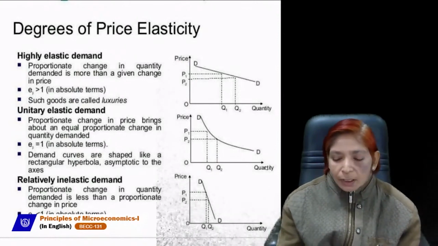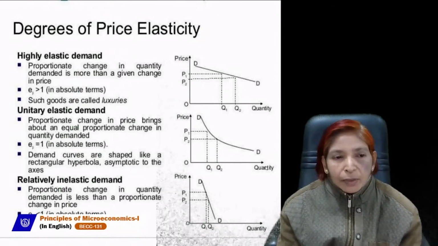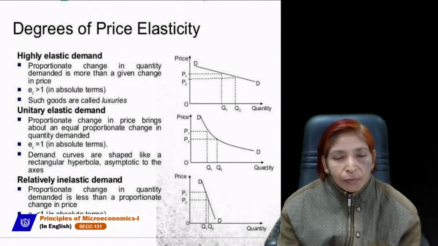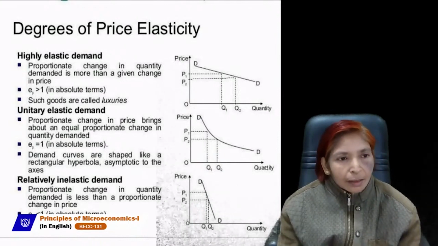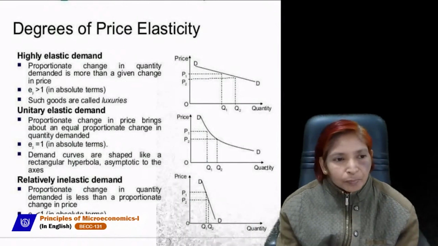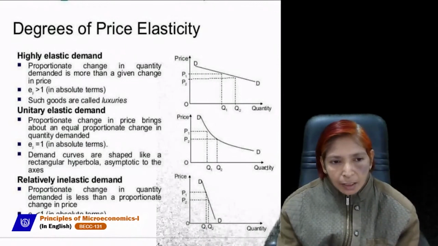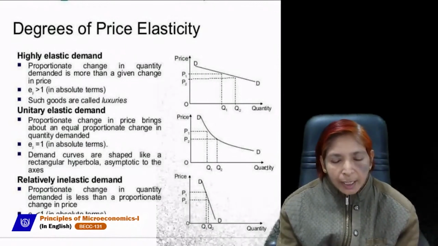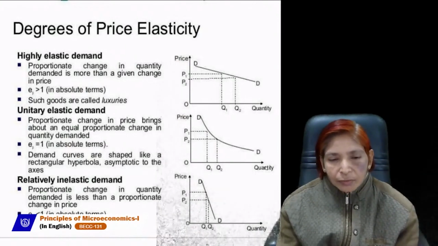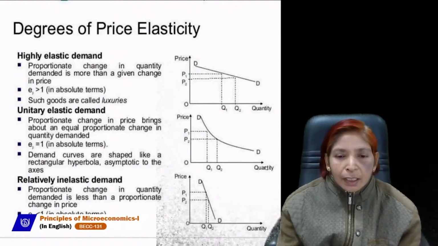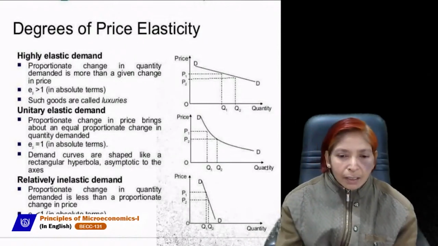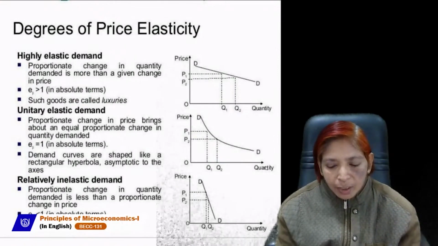In case of perfectly elastic demand, the demand curve will be a horizontal line. In case of perfectly inelastic demand, the demand curve will be a vertical line parallel to the y-axis. In case of highly elastic demand, the demand curve will be downward but more flat. In case of unitary elastic demand, the demand curve will be downward sloping and rectangular shaped, which shows that each and every point on this curve shows elasticity of demand equal to 1. And in case of relatively inelastic demand, the demand curve will be downward but more steeper.